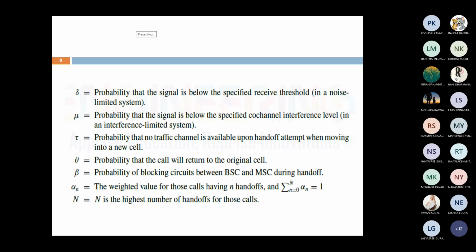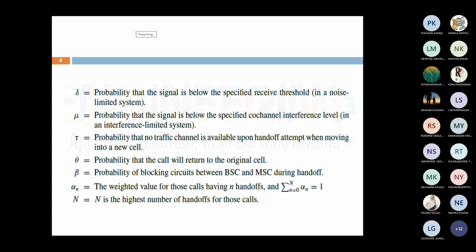Next, tau. Tau is the probability that no traffic channel is available upon a handoff attempt when moving into a new cell. Whenever the mobile unit moves from one cell to another cell, the frequencies change, and the setup channel also changes. If a setup channel is not available in the new cell, then automatically the call is dropped.